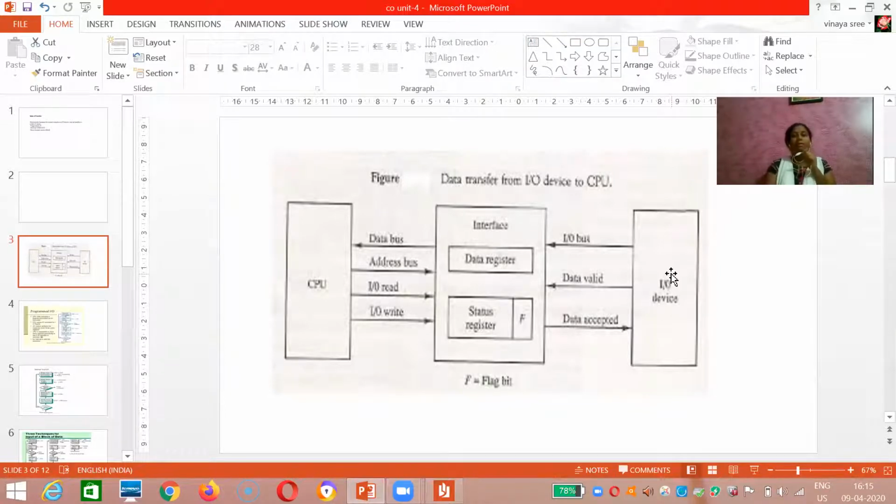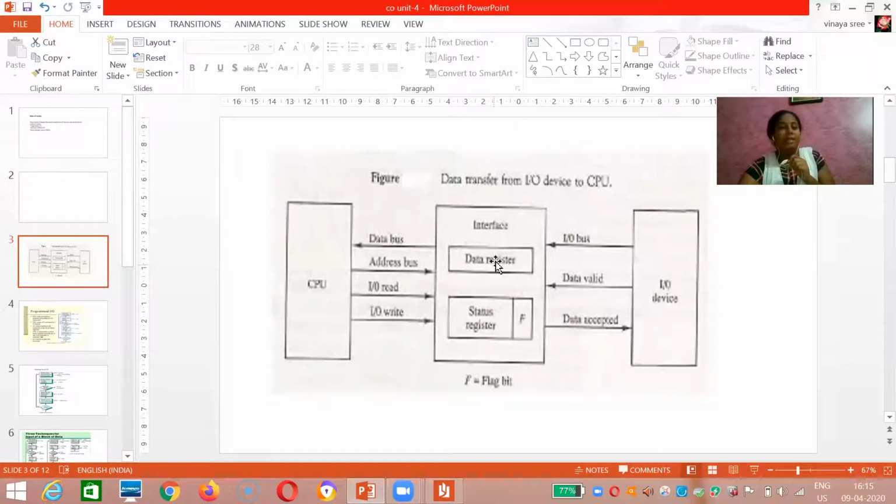List out some external peripheral devices: keyboard, mouse, printer, so many will be there. If anyone wants to, it will place the data here. After placing the data, it will give a signal that the data is valid. Upon receiving the data valid signal, this module will take the data and place it in the data register.